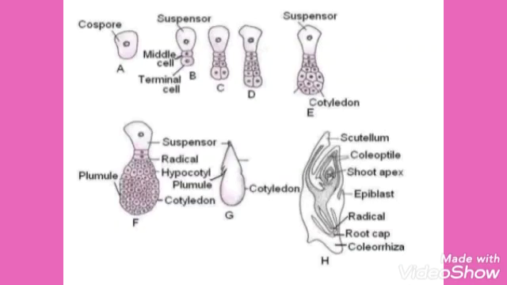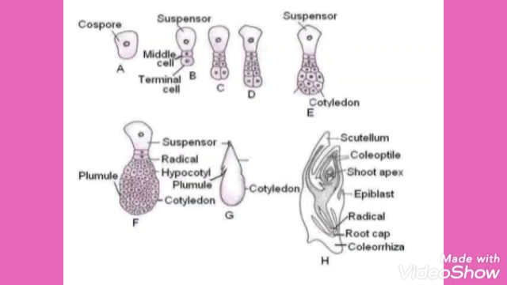Dicot embryogeny, crucifer or onagrad type. Zygote divides into two unequal cells, a larger suspensor cell towards the micropyle and a smaller embryo cell towards the antipodal region. The suspensor cell undergoes transverse division, forming a 6 to 10 celled suspensor.